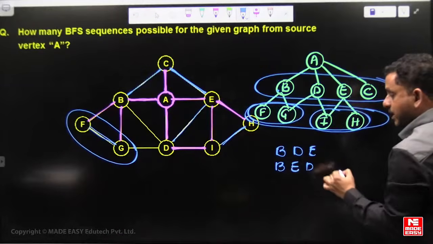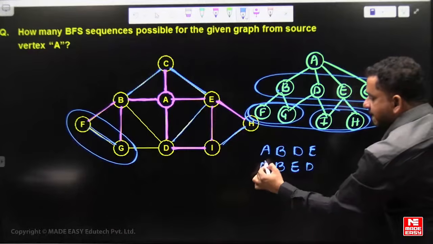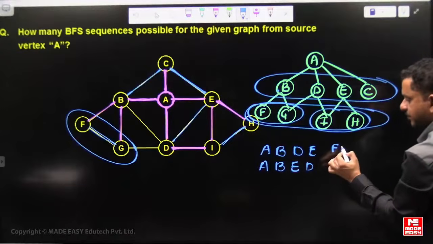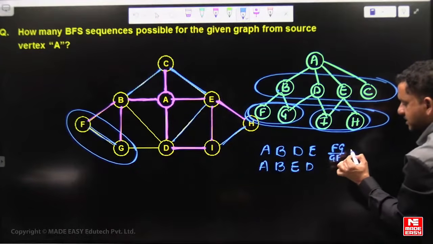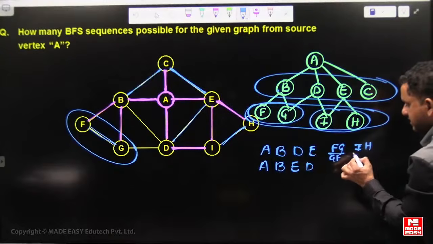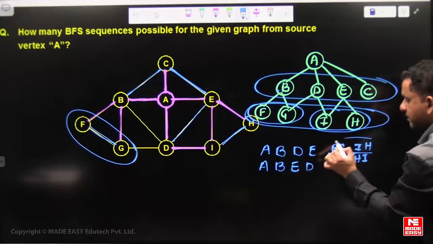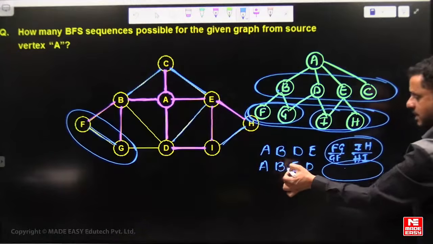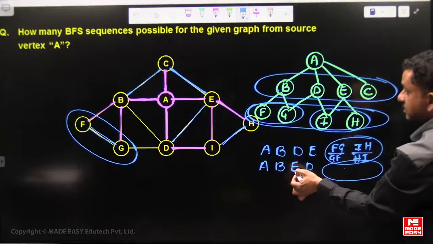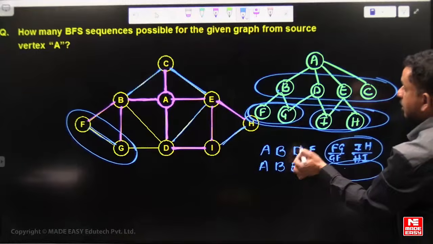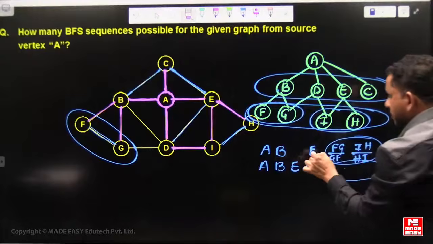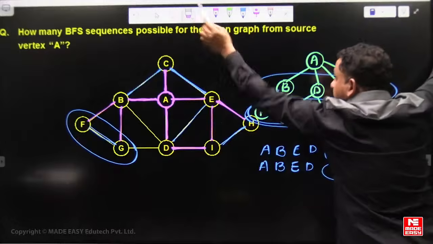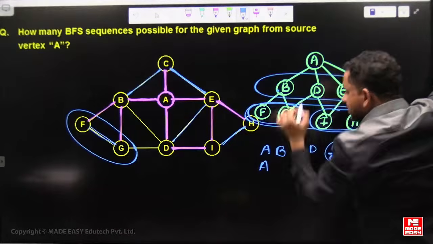With A as the first vertex, for these two choices F, G and G, F are two choices, and I, H and H, I are two choices. In total it becomes 4 ways. Here also 4 ways. Not BDE but BED, and EDB. I wrote this sequence wrong here: EDB.